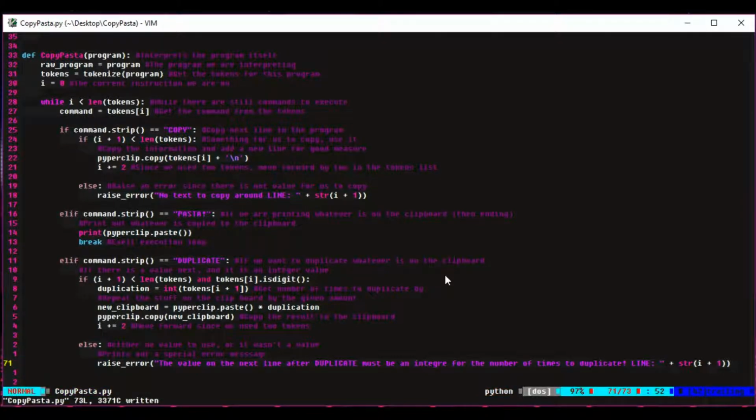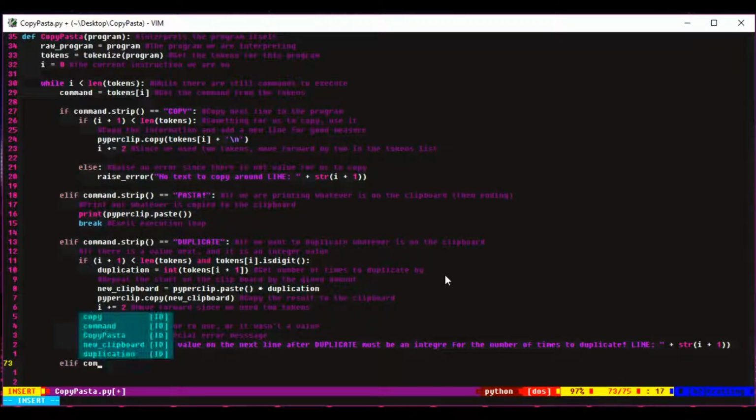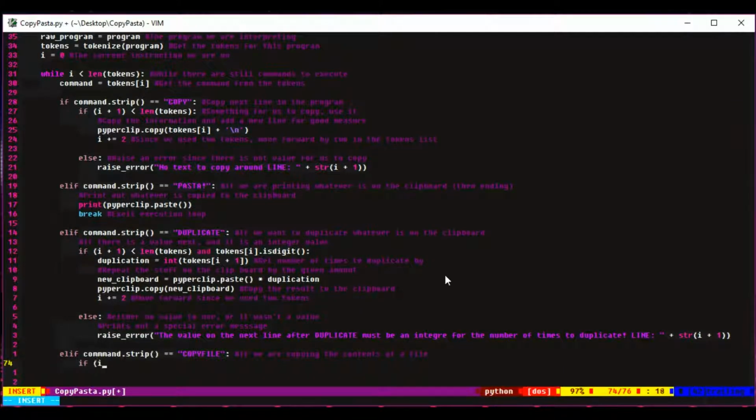And here I add the little bit that will interpret the last command, which by far is the most complicated, which is the copy file command, which will copy the contents of a file if the next line is a file name that's been specified. Otherwise it just copies the contents of the program itself. It then checks to see if i plus 1 is a value that we can use.